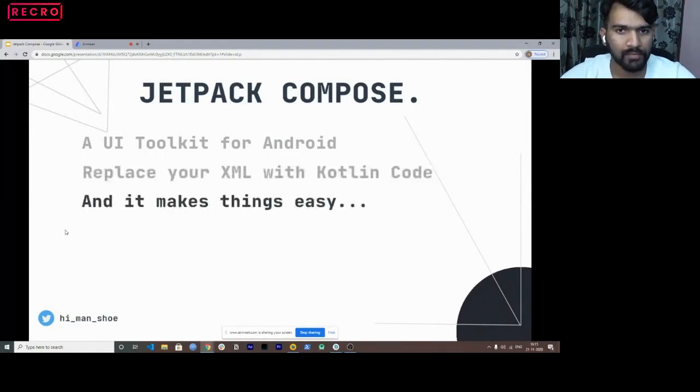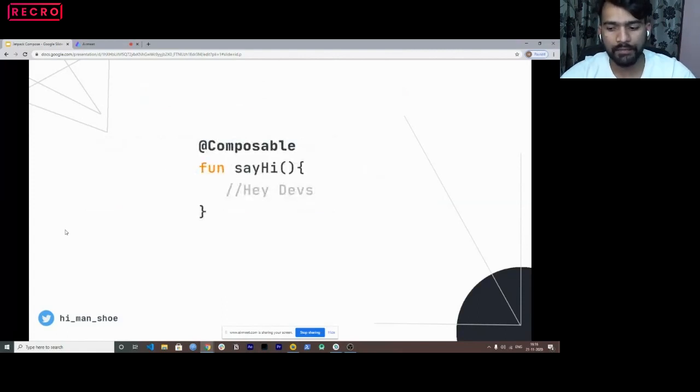And yes, if you know Kotlin, making UI makes a lot of things easy. For me, XML was also easy, but I don't like XML because it's boring. I don't like the things I have to do for UI. With Jetpack Compose, a lot of things come up in a better and easier way. It becomes very lenient for me. So that's all about Jetpack Compose. This is a very basic example of how you can write a composable.